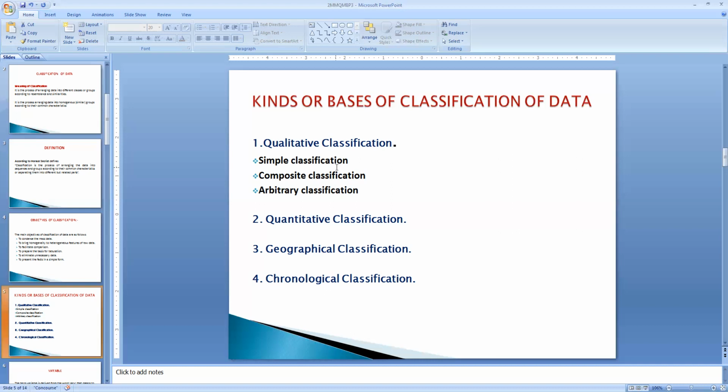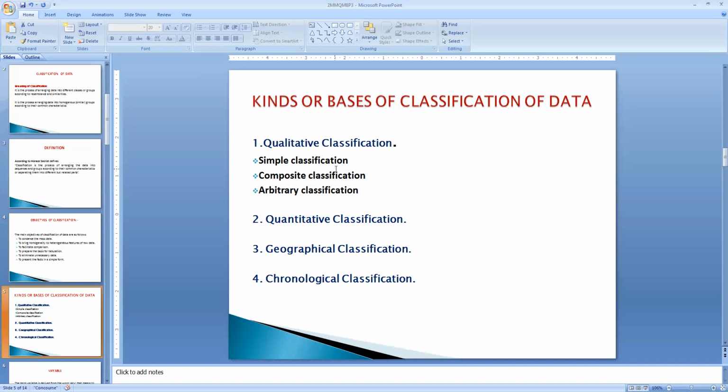The second type is called composite classification. In this type of classification, the characteristics will be more than two. For example, if you have a category of male, in the same category we can segregate into two, that is whether they are married or unmarried. Female also we can segregate into married or unmarried. This kind of classification is called composite classification.